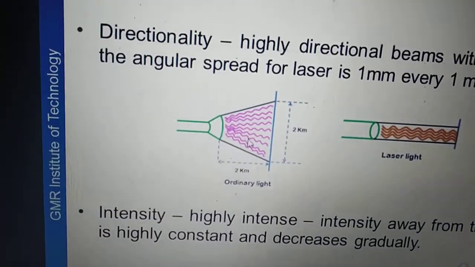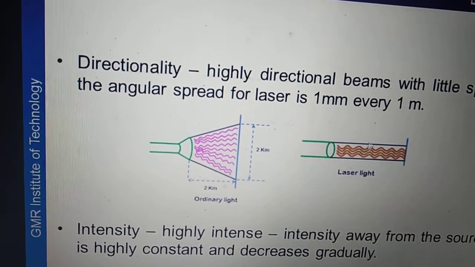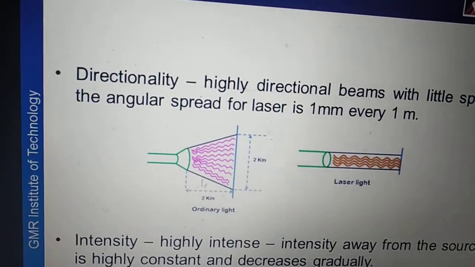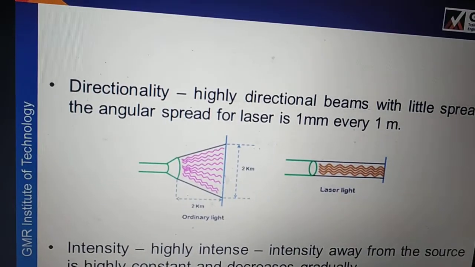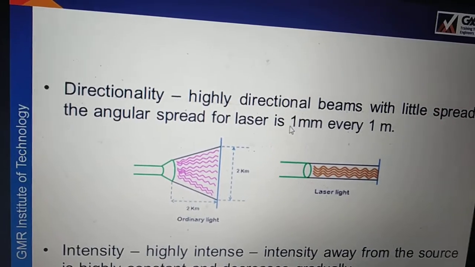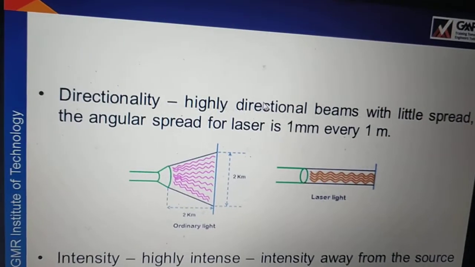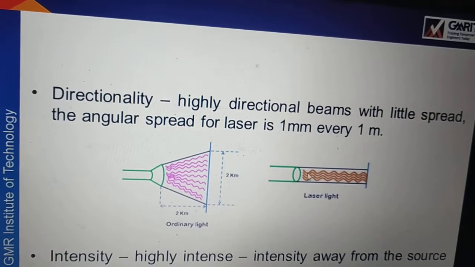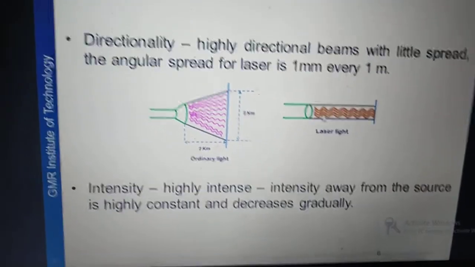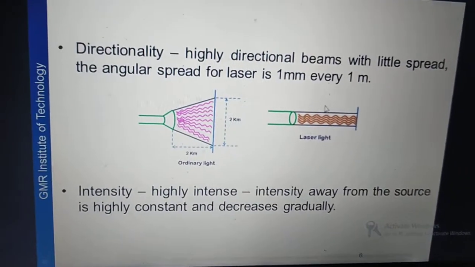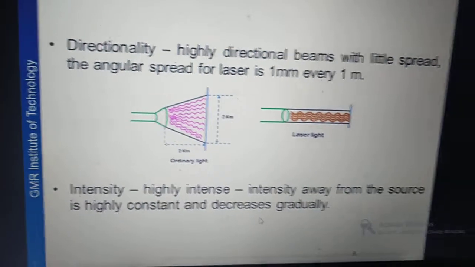If you take a normal torchlight and a laser light, the spread of the laser light is very less, whereas the torchlight has a very high spread, around 2 kilometers for 2 kilometers distance, whereas laser light for 1 meter distance has a spread of around 1 mm. So it is very highly directional because all the light rays travel in the same direction. As all the light rays travel in the same direction and are highly coherent, the intensity will be more, and the intensity from the source is constant and decreases gradually.